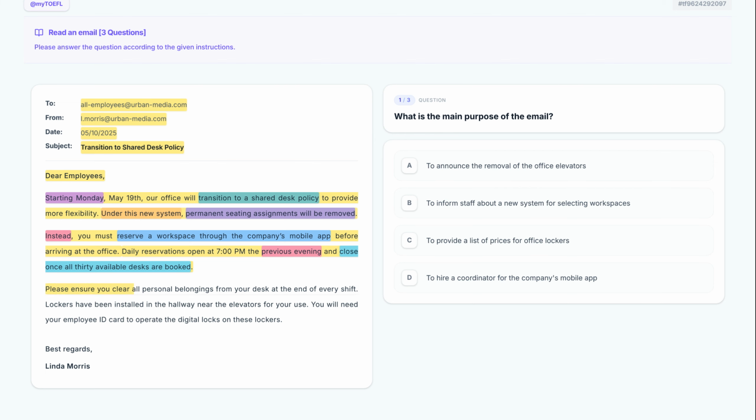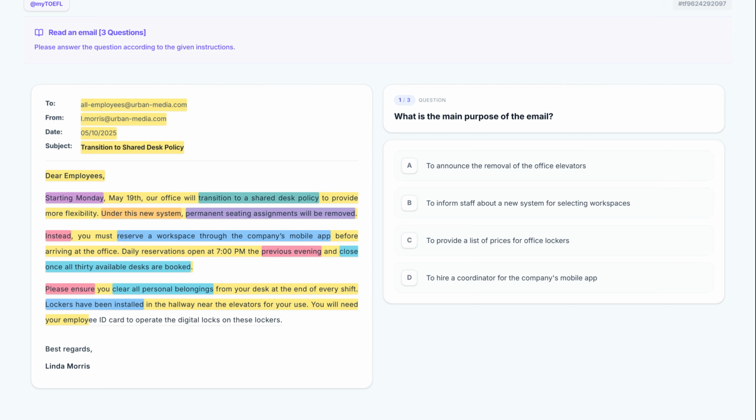Please ensure you clear all personal belongings from your desk at the end of every shift. The text moves to a new point about clean workspaces, instructing staff to clear all personal belongings at the end of every shift. The imperative, please ensure, signals a direct instruction or requirement. Lockers have been installed in the hallway near the elevators for your use. To support the new clean desk rule, the author mentions that lockers have been installed in the hallway. This provides a logical solution to the problem of where employees should store their items.